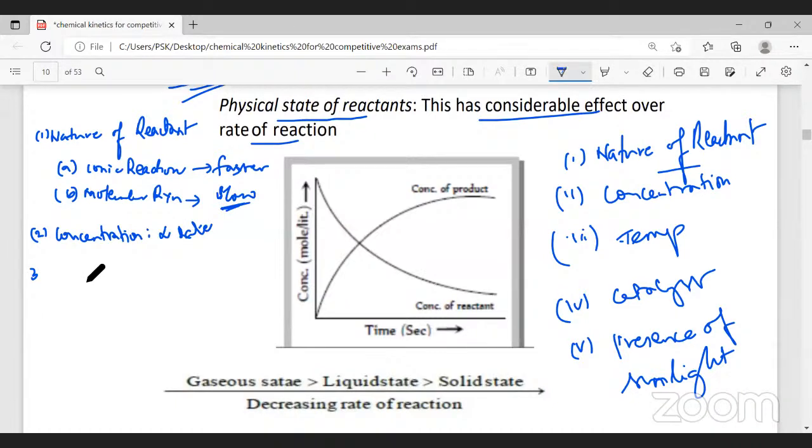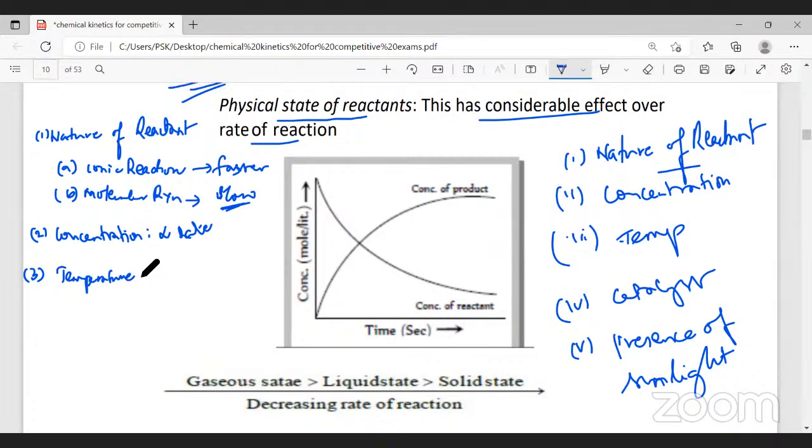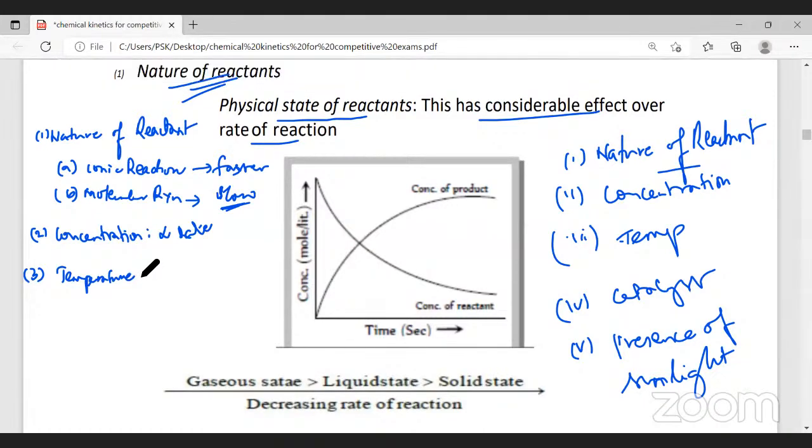What happens when you increase the temperature? When you increase the temperature, the molecules will gain more kinetic energy. When the molecules gain more kinetic energy, what happens? The reactants collide with each other with much energy. Therefore, products formed will be what? More. So an increase in temperature is also increasing the rate of reaction. Therefore, I can write rate is directly proportional to what? The temperature.